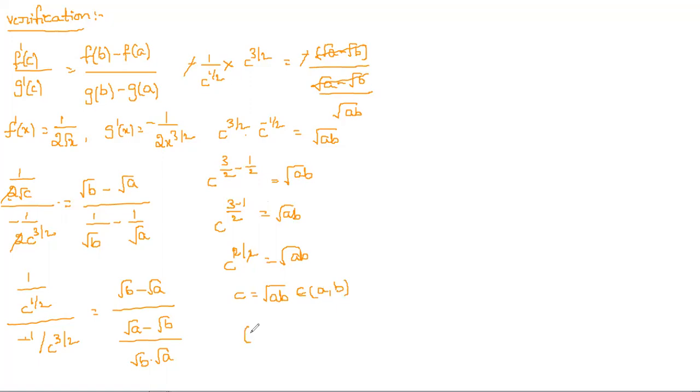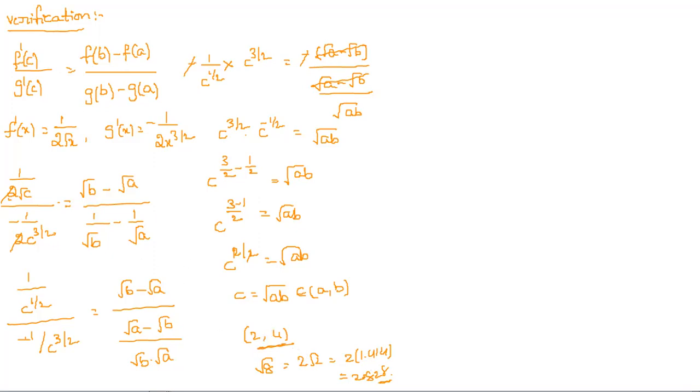So here I am taking 2 comma 4, suppose. So 2 into 4 is root 8. Root 8 is 2 root 2, and 2 into 1.414 is 2 point some 828, like this we will get. So does this lie in the interval 2 comma 4 or not? 2.828 obviously lies in the interval 2 comma 4.